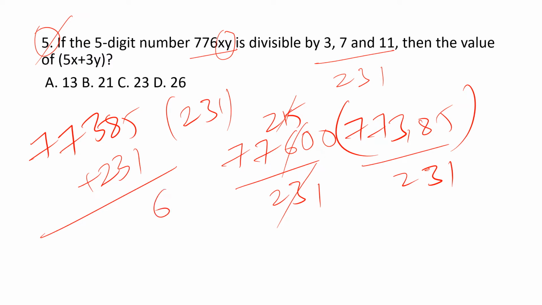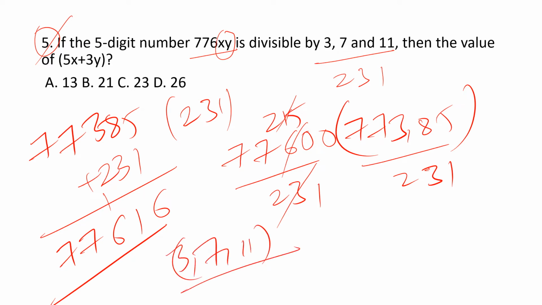We get 77616. This value is exactly divisible by 231, which means 3, 7 and 11 all these three numbers can divide this number. And here x and y values are 1, 6. We came to know that 1, 6 are the values of x and y.